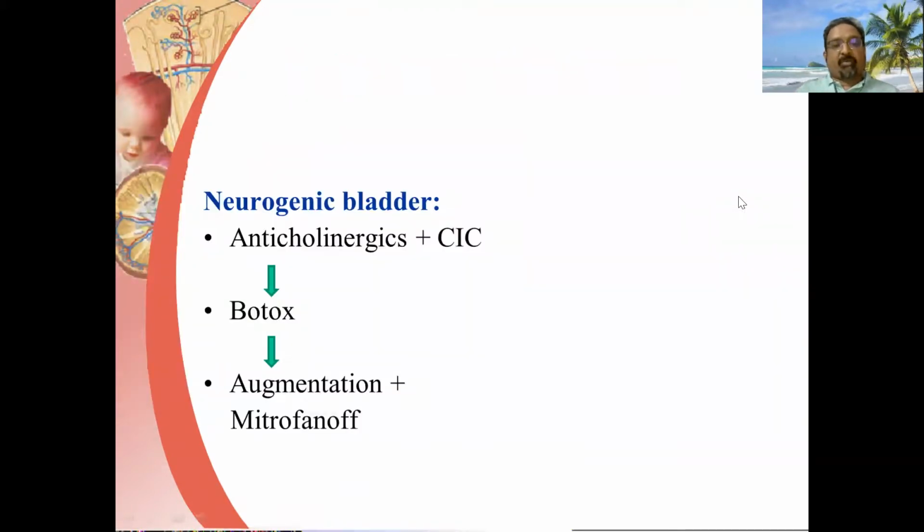The management of neurogenic bladder goes in a stepwise fashion. Initial management is anticholinergics and clean intermittent catheterization, and in refractory cases, Botox is tried. If that also fails, then one can go for bladder augmentation with the Mitrofanoff.